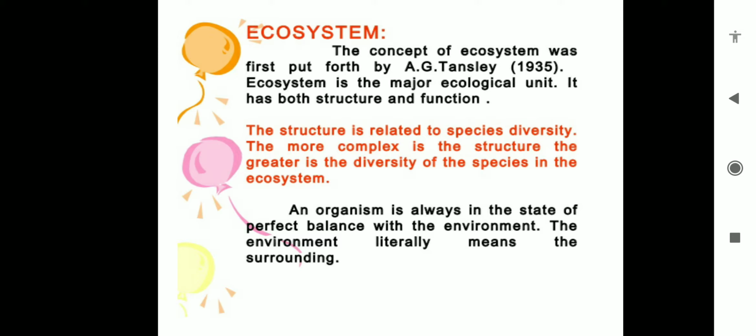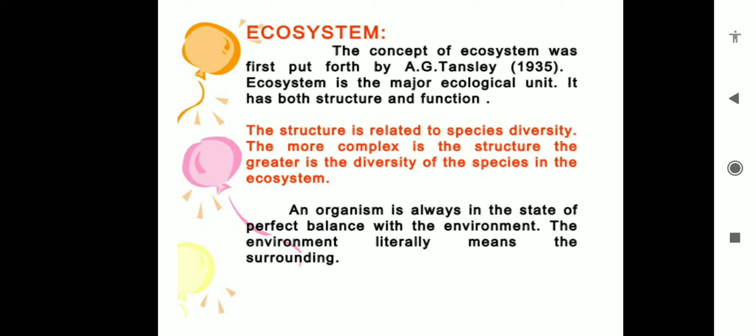In this ecosystem, the structure is related to species diversity. The more complex the structure, the greater the biodiversity of species in the ecosystem. It means when many organisms are present in a particular area, the richness of organisms, whether plants or animals, will be high.